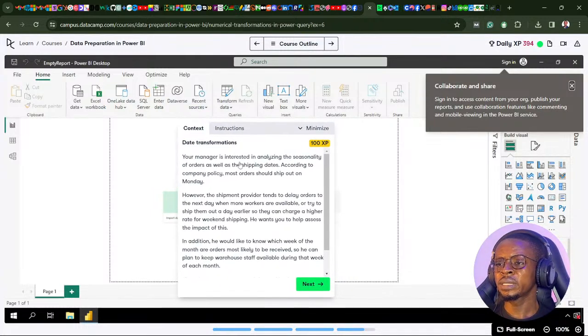It says your manager is interested in analyzing the seasonality of orders as well as the shipping dates. According to company policy, most orders should ship out on Monday. However, the shipment provider tends to delay orders to the next day when more workers are available, or try to ship them out a day earlier so they can charge a higher rate for weekend shipping.